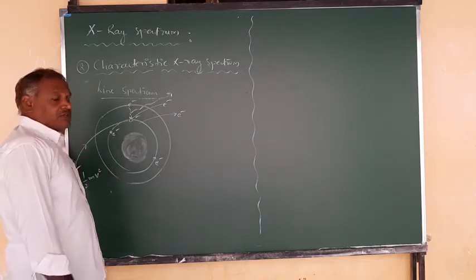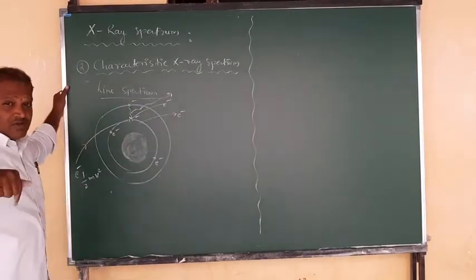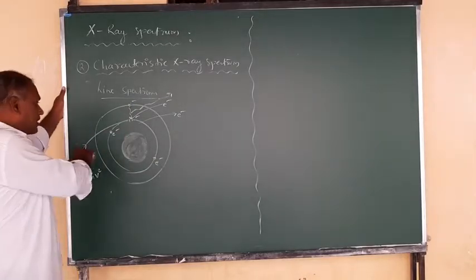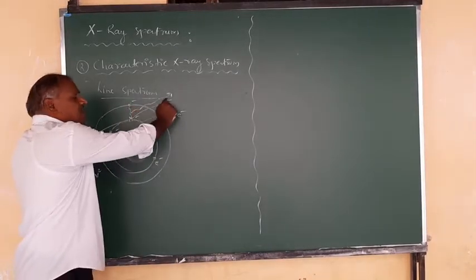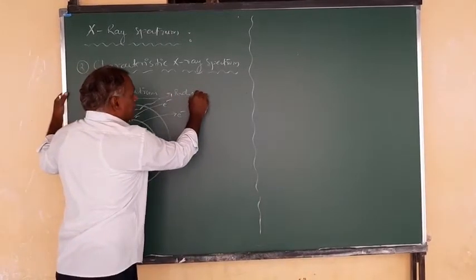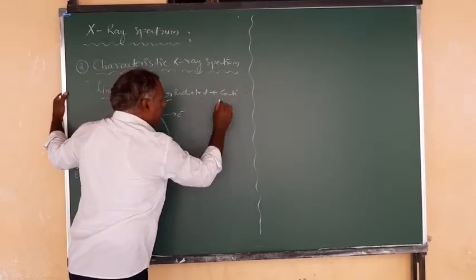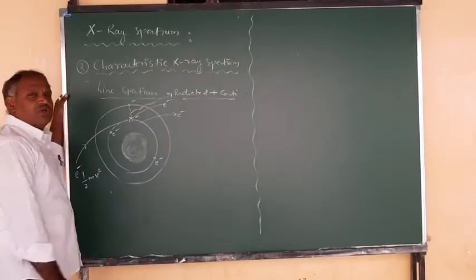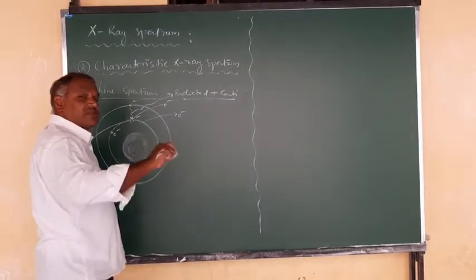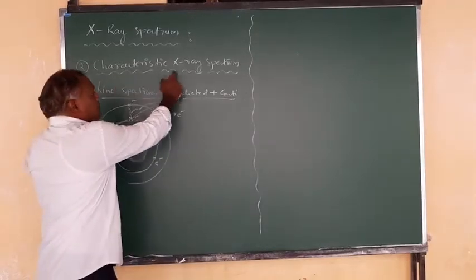Now with respect to the transition of the electron that occupies the vacancy created by knocking out an electron, the extra energy is radiated and mixed with the continuous spectrum. So the total radiation in the X-rays is a combination of line spectrum and continuous spectrum, and combined we call it the characteristic X-ray spectrum.